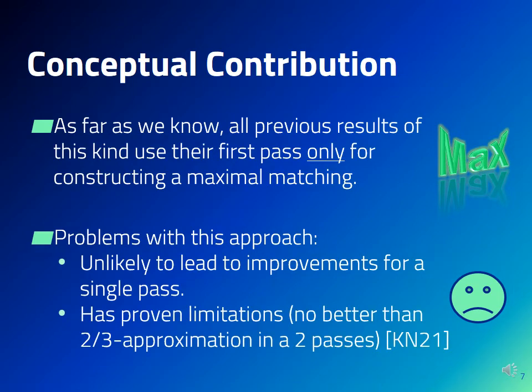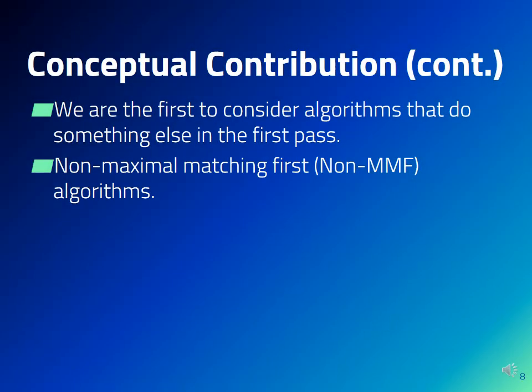Second, recently it was shown that this technique has its own limitations and cannot obtain better than 2/3 approximation in 2 passes. This suggests that the optimal 2 passes algorithm might have a different structure. We are the first to consider algorithms that do something other than constructing a maximal matching in their first pass. We call such algorithms non-maximal matching first algorithms.